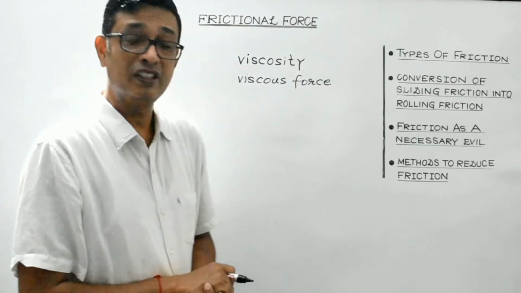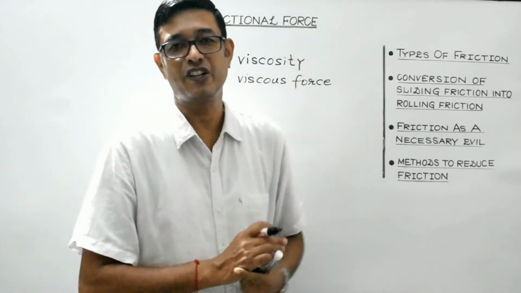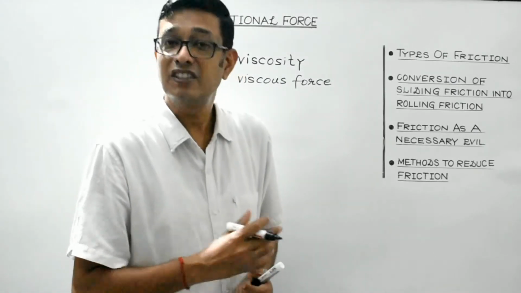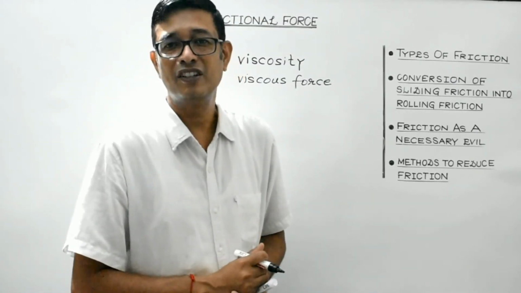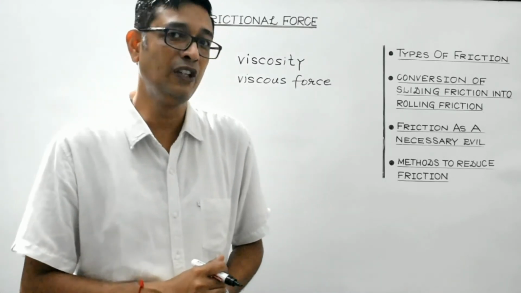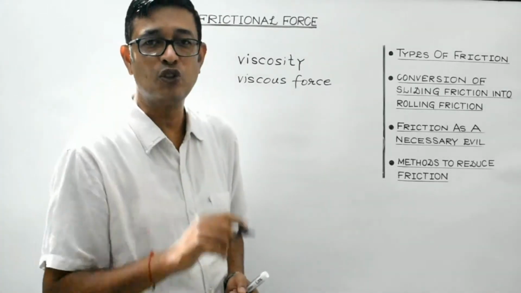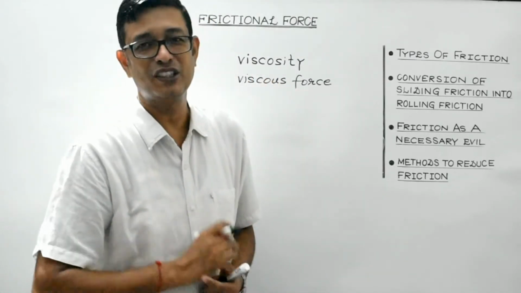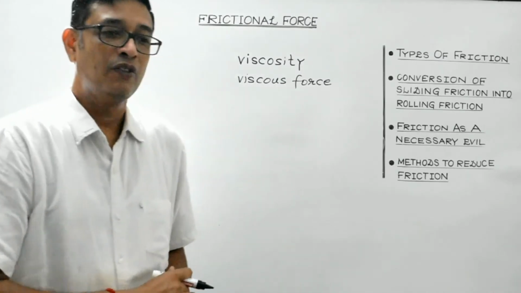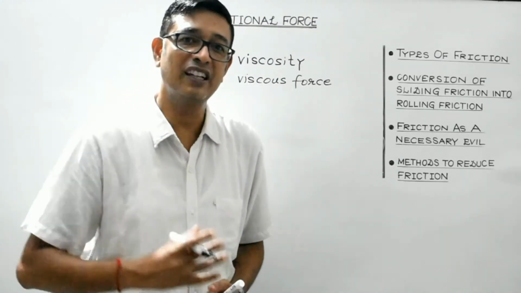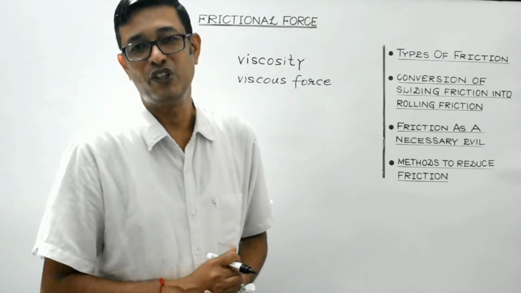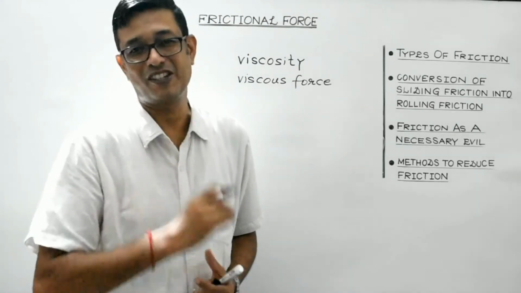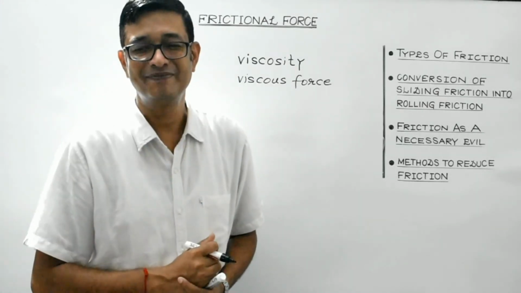Clear? So, in this episode, we will begin with the types of friction. There are various types of friction like static friction, limiting static friction, sliding friction, rolling friction, fluid friction. Fluid friction, as I have told you, students, will be discussed later on in the chapter of viscosity or viscous force. So, before we start discussing the various things, let us watch this video which I have prepared to elaborate on the types of friction. Right? Let's watch this video.